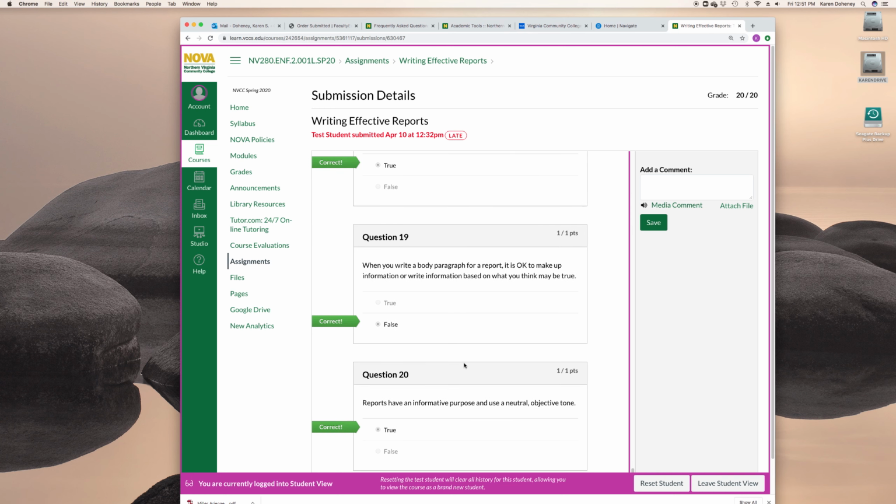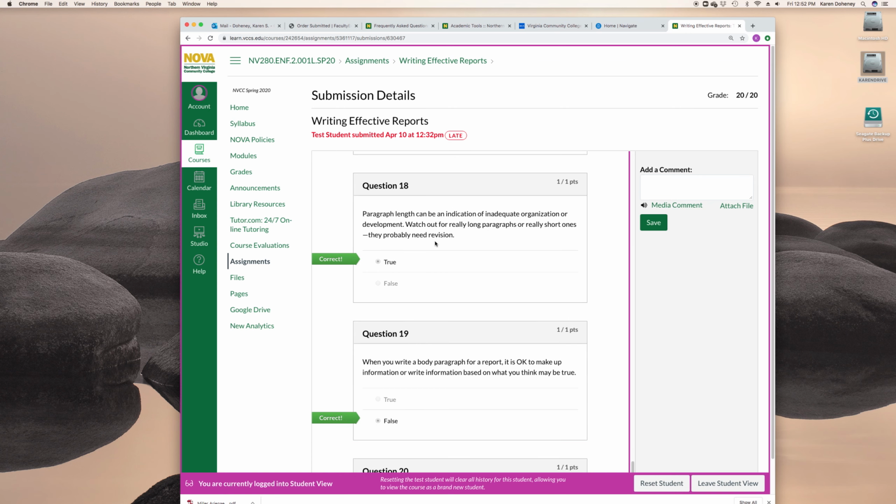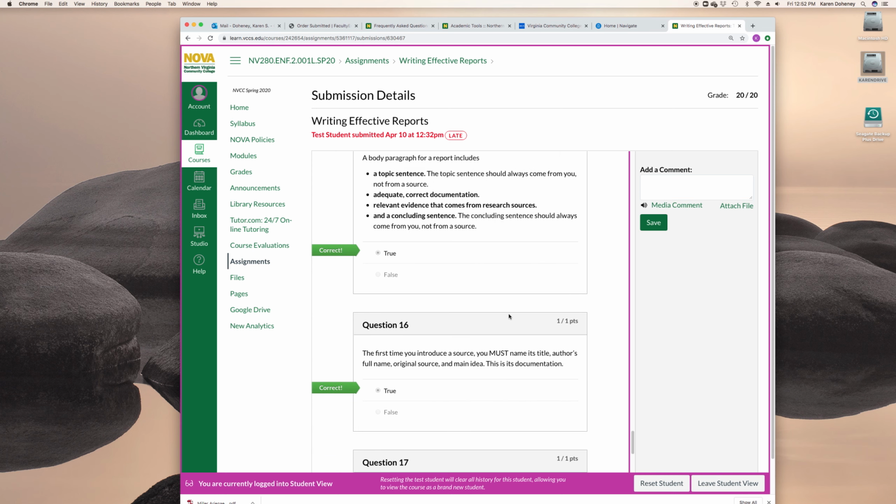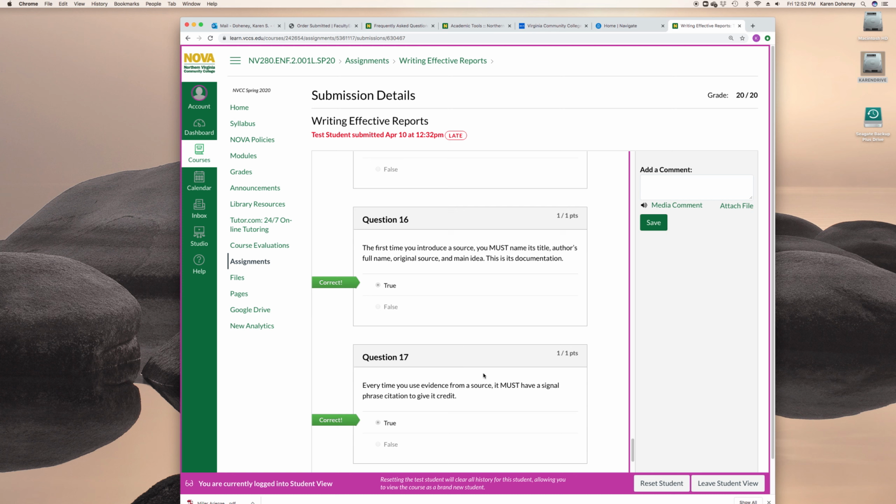The one you guys missed a lot was this one here, question 19. This comes straight from the Building Effective Body Paragraphs assignment that we did. Sorry, not 19. Sorry, 20, or 18. Sorry, 18 is the one that you missed. Sorry, totally screwed that up. So, paragraph length. When you have really, really long paragraphs, chances are you're breaking the rule of having one topic sentence and having relevant evidence. Really long paragraphs, and I'm talking about paragraphs that double spaced take a whole page, single spaced might take a good half a page or maybe a little longer.